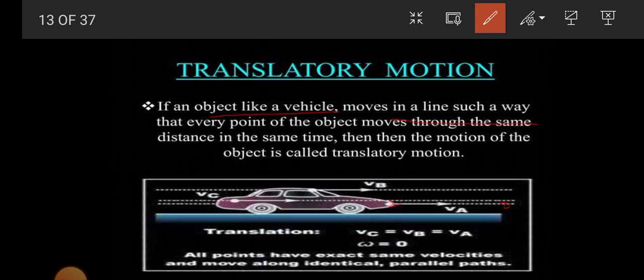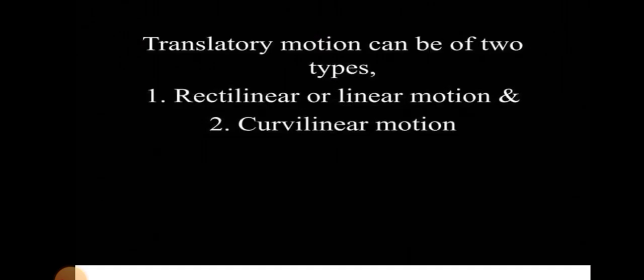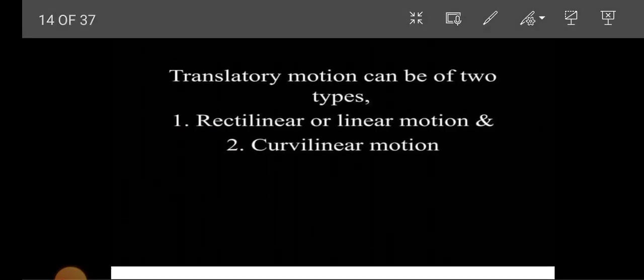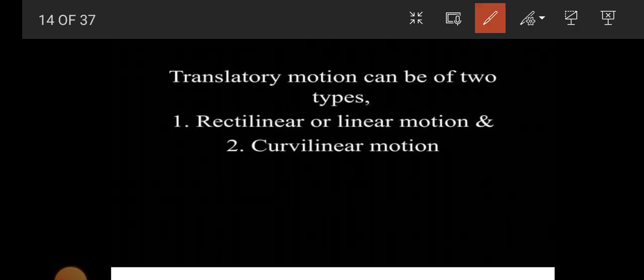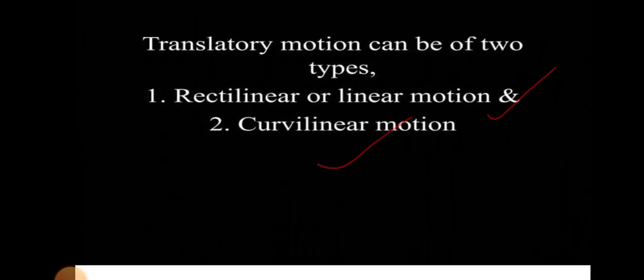Understood? When an object moves in a straight line, every point of the object moves the same distance in the same interval of time. This is known as translatory motion. Translatory motion is of two types: rectilinear motion and curvilinear motion. Rectilinear motion is also known as linear motion.